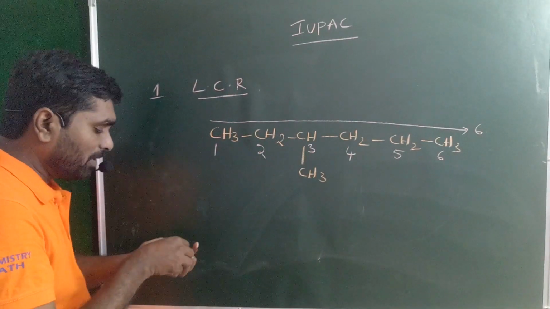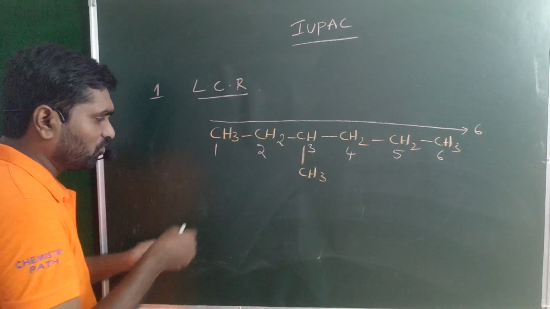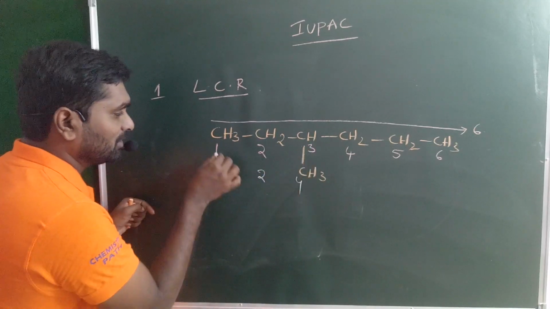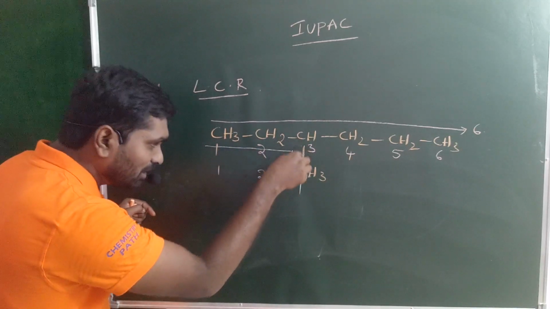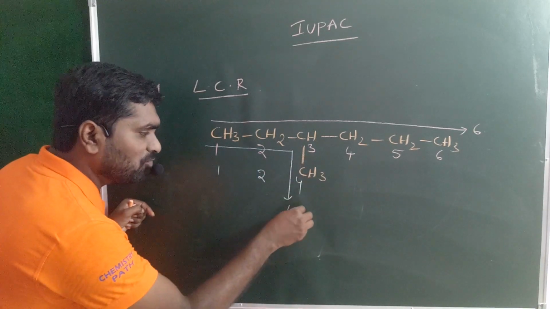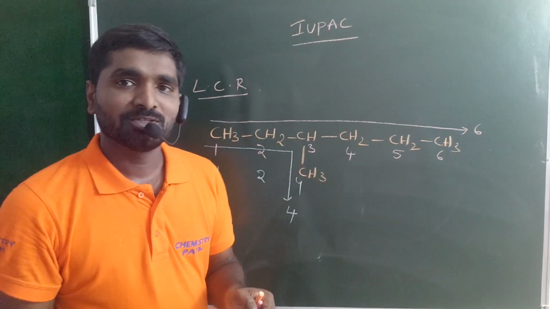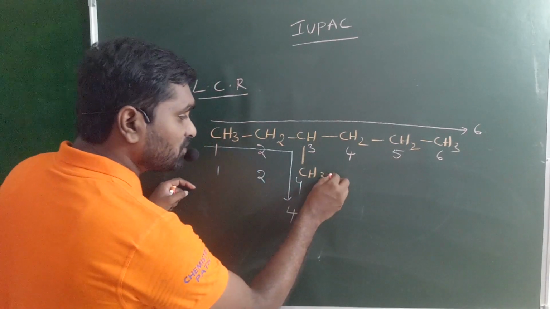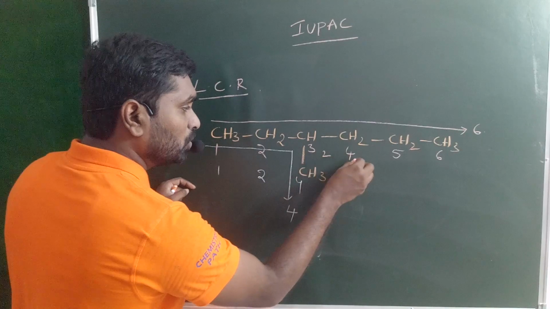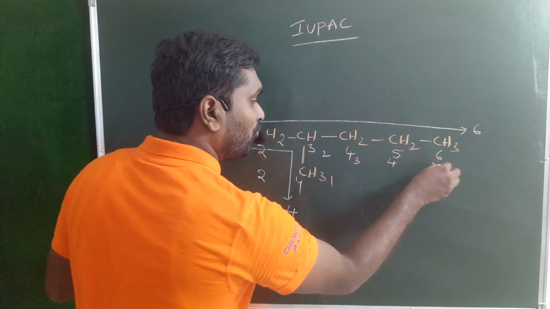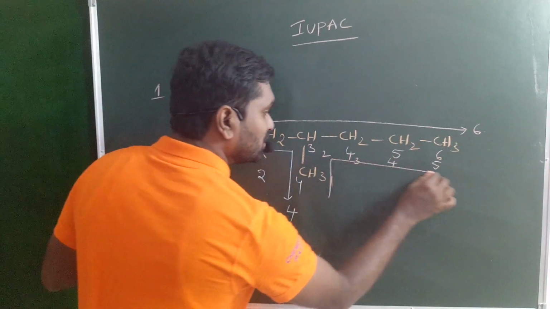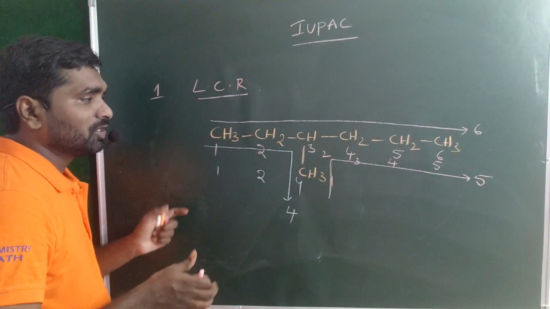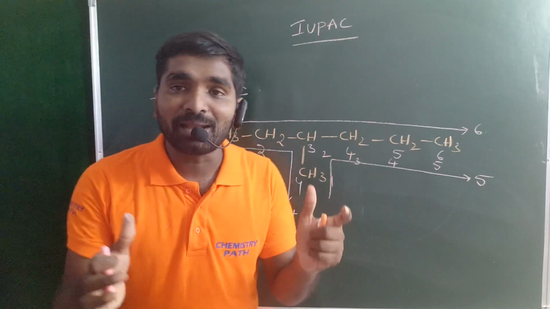Another way, numbering starts from this carbon: first carbon, second carbon, third carbon, fourth carbon. That means there may be another chain, which is a 4-membered carbon chain. Next, numbering starts from this carbon: 1, 2, 3, 4, 5. So when you go like this, this may be a 5-membered carbon chain. So we have 3 different carbon chains.